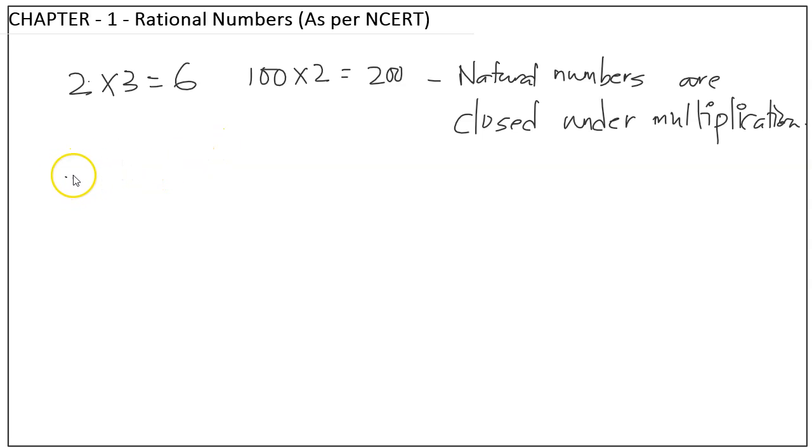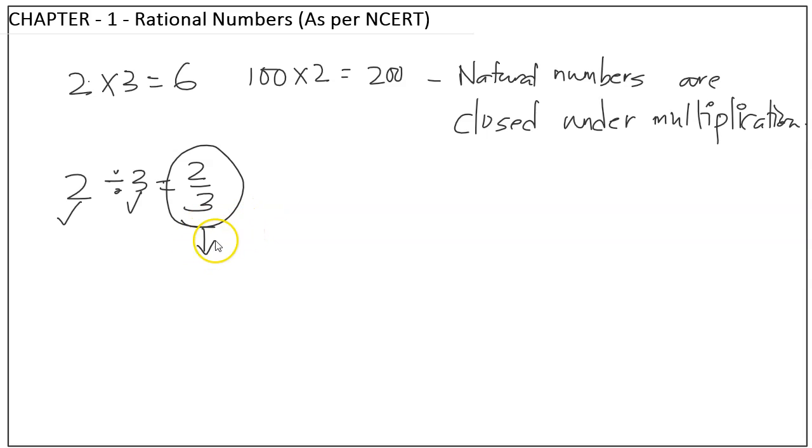If we take division, then the answer is very much clear, right? Because if I say 2 divided by 3, what is it? Either I will solve it as a decimal, or it will be 2 divided by 3 as a fraction. So this is a natural number, this is a natural number, but the result is not a natural number. What is this? This is a rational number, right? Because it is represented in p by q format and q is not equal to 0. So 2 by 3 is a rational number. So division of two natural numbers may not be a natural number.